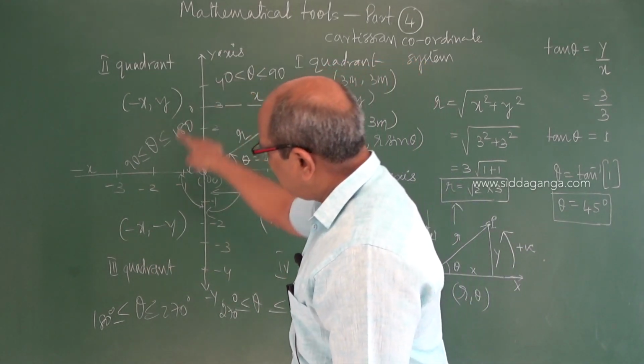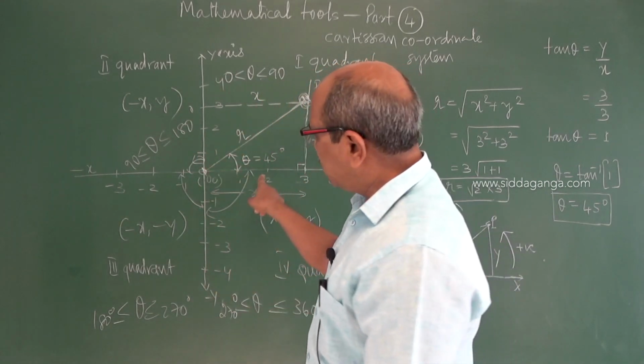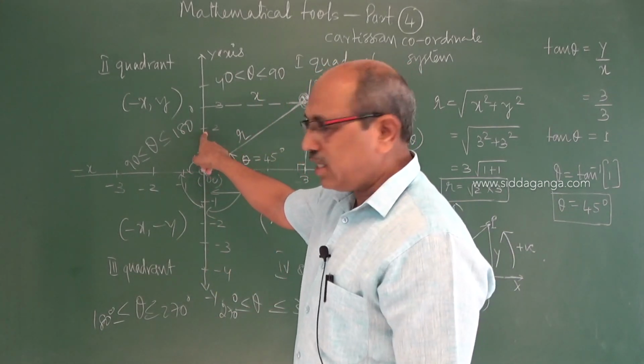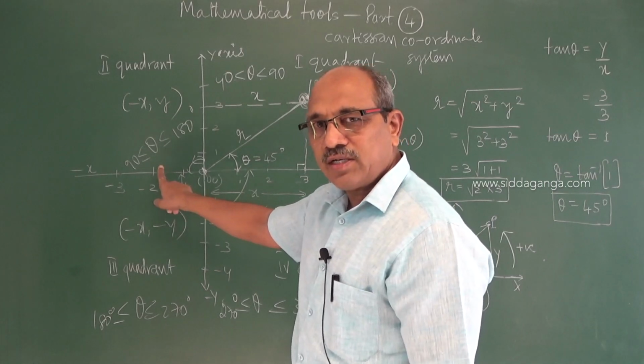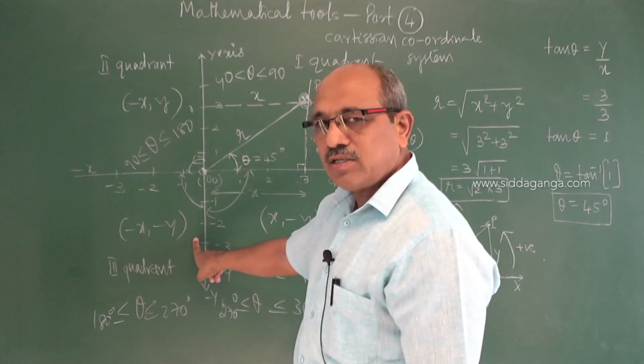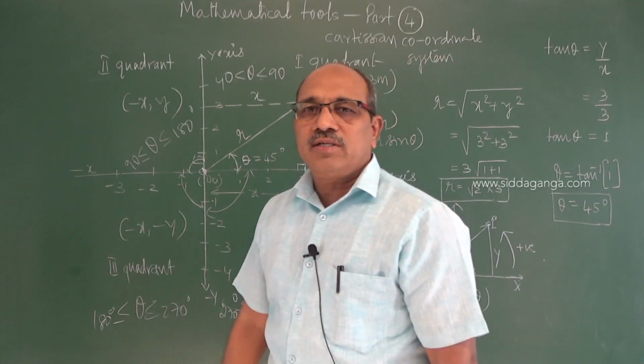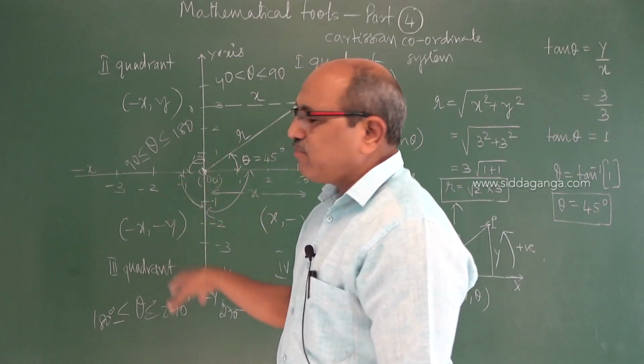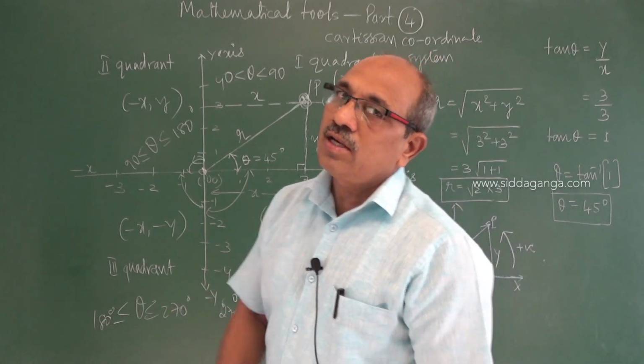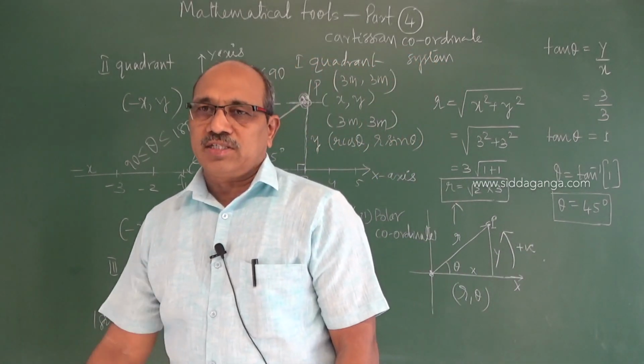In polar coordinates, 0 to 90 is the first quadrant, 90 to 180 the second, 180 to 270 the third, and 270 to 360 the fourth. The variation of trigonometric functions we will see in the trigonometric concept discussion.